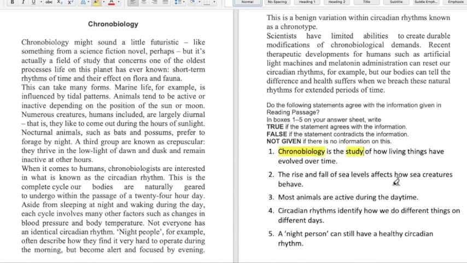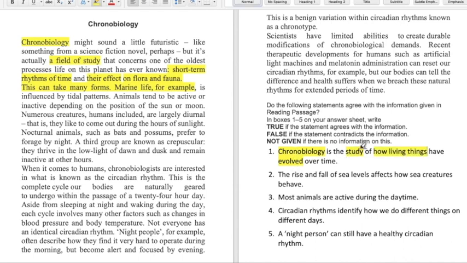Chronobiology is the study of how living things have evolved over time. Chronobiology might sound a little futuristic, like something from a science fiction novel, perhaps, but it's actually a field of study. So what is it? It is a field of study that concerns one of the oldest processes life on this planet has ever known. And what is that process? Short-term rhythms of time and their effect on flora and fauna. Okay, now what is flora and fauna? Flora and fauna is nothing but living things.